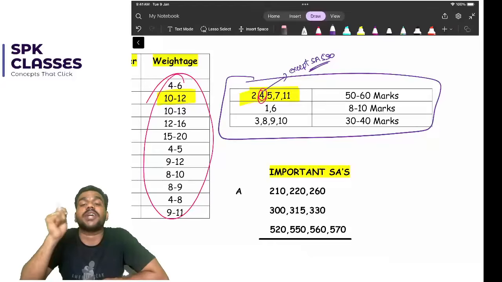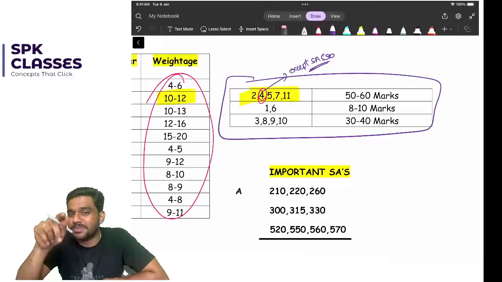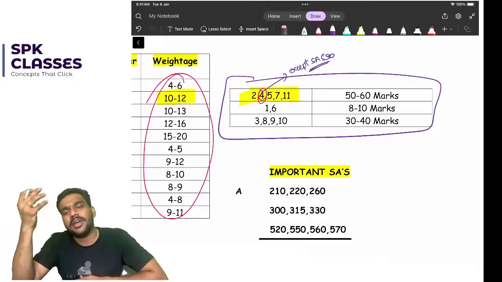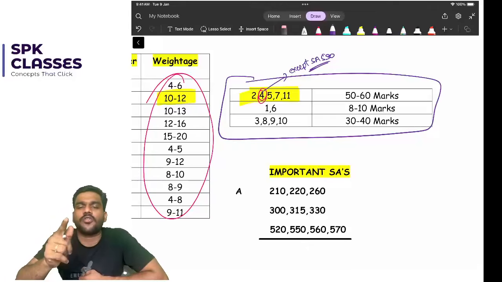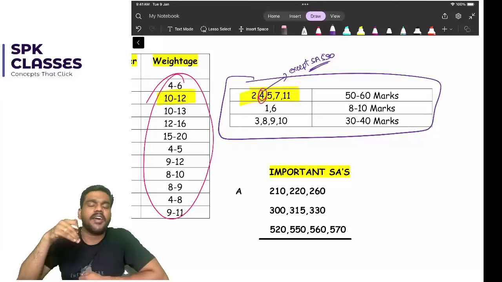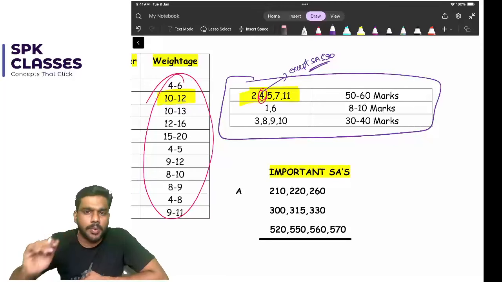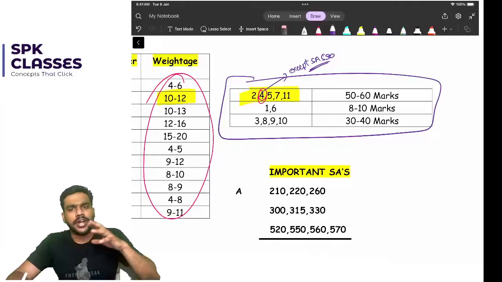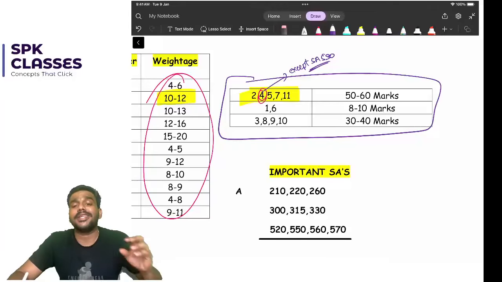please don't skip chapter 5. Don't skip chapter 5, whether it is auditing or whether it is SM. I know this chapter may seem a little lengthier, a little big, but believe me, those who have attended our focus batch, it was a free focus batch, I'm very sure by this time you are confident about this subject, right? We have already covered all the P&L account items, we have already covered the majority of the balance sheet items. So by this time I'm very sure you are comfortable with chapter 5. The videos are already uploaded in the YouTube channel. Please go through the videos.